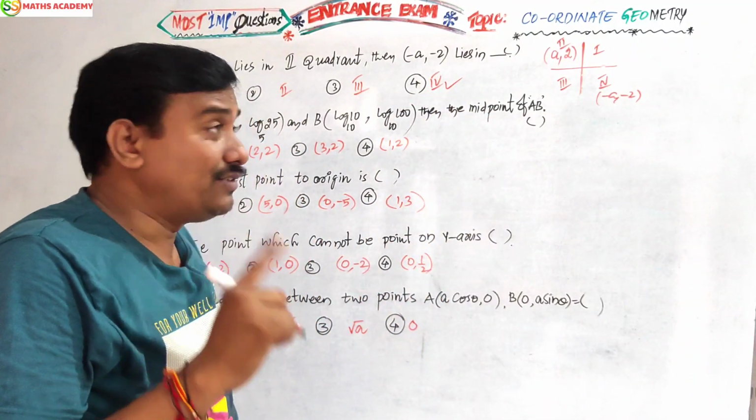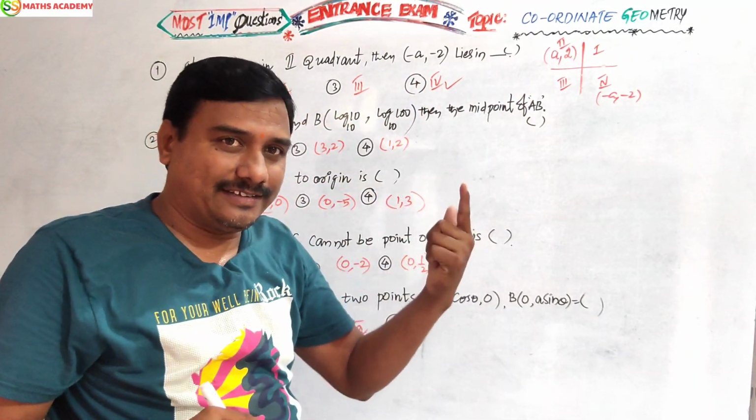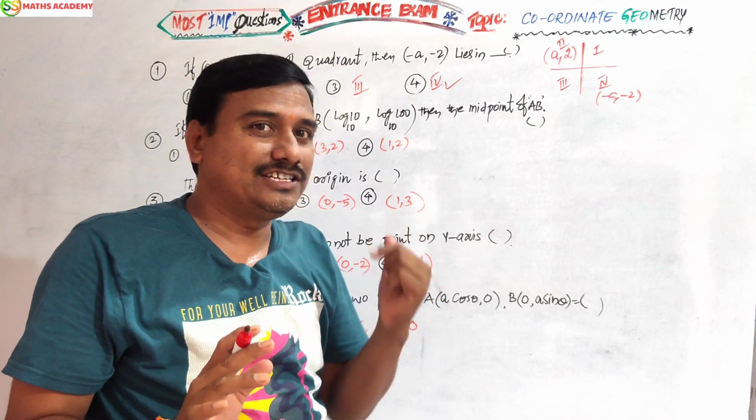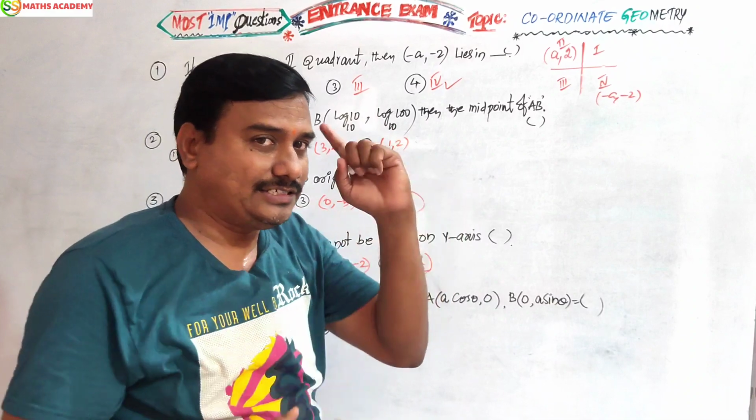Got it? If 1 is given, you can go with 3. If 2 is given, you can go with 4. That's it. If 4 is given, 2. If 3 is given, 1. Quite opposite, right?